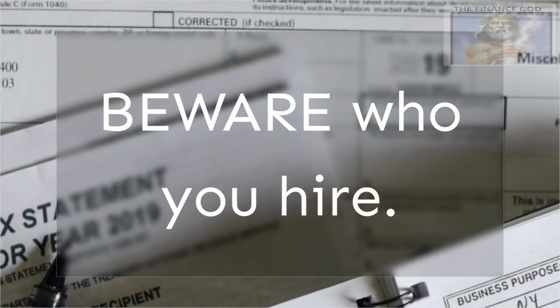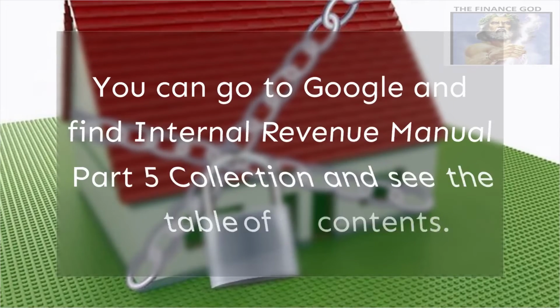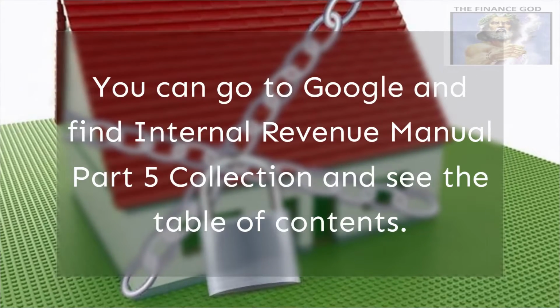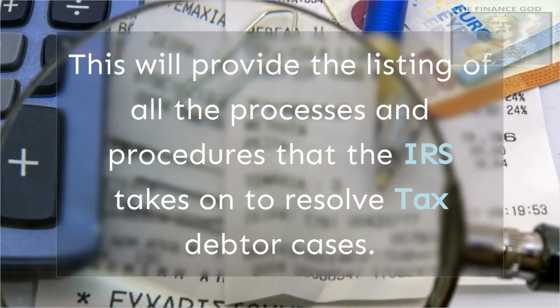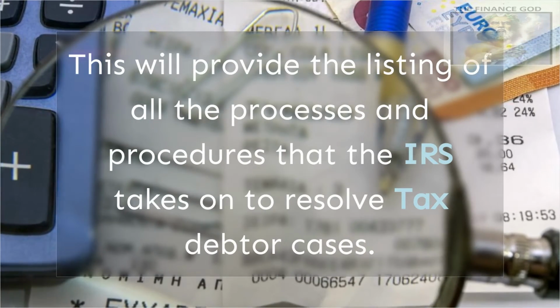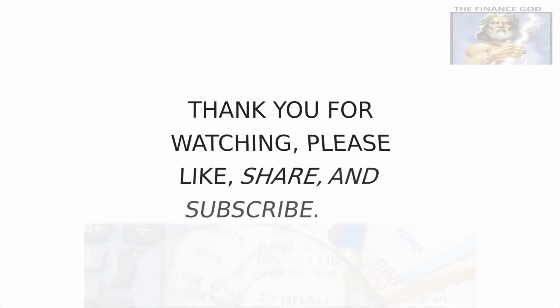Beware who you hire. You can go to Google and find Internal Revenue Manual Part 5, Collection, and see the table of contents. This will provide the listing of all the processes and procedures that the IRS takes on to resolve tax debtor cases.